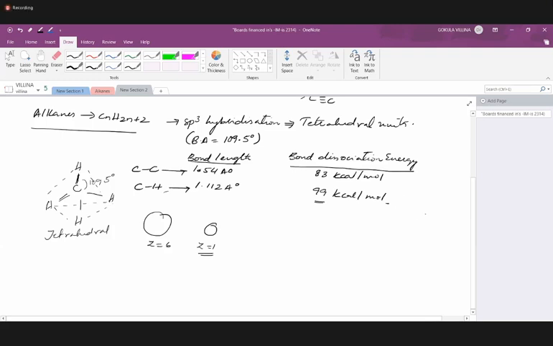Carbon and hydrogen are very near to each other, which means the electrons are bonded much more strongly. That's why more energy is required to break a carbon-hydrogen bond than a carbon-carbon bond. The bond length, or the distance between the two nuclei, can be used to explain the greater bond energy or bond dissociation energy for carbon and hydrogen.